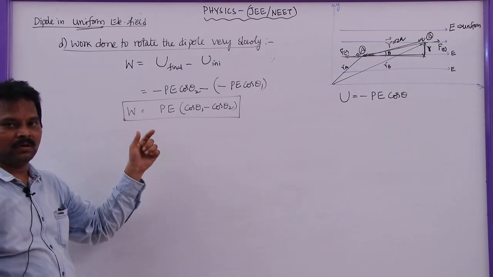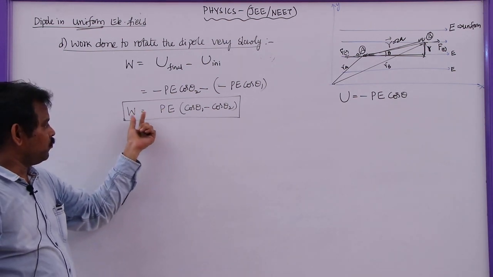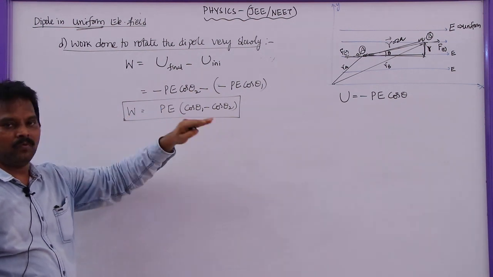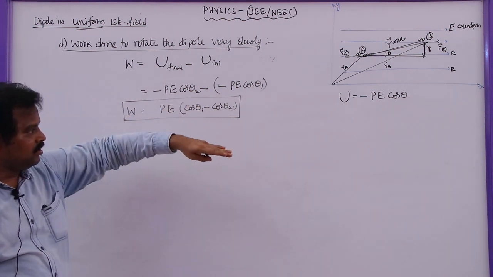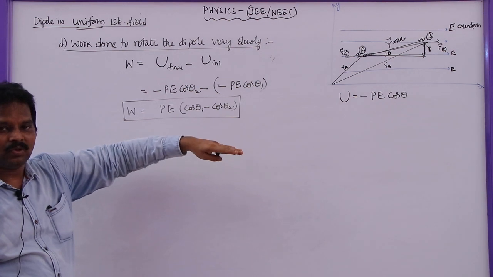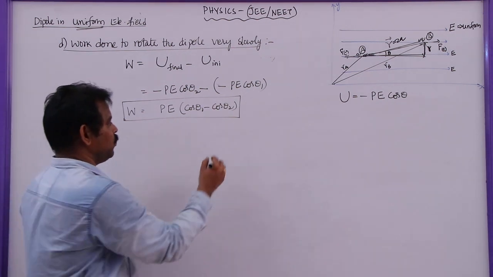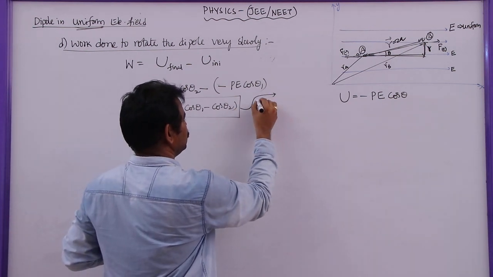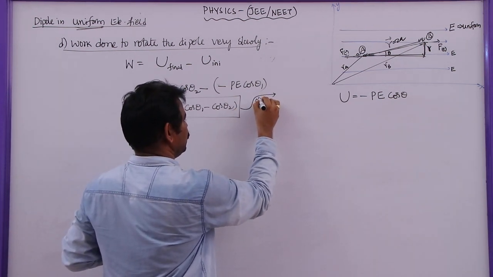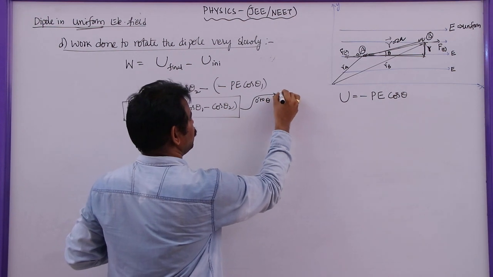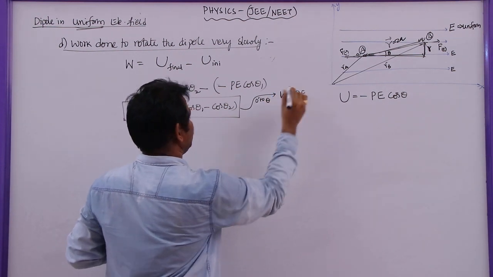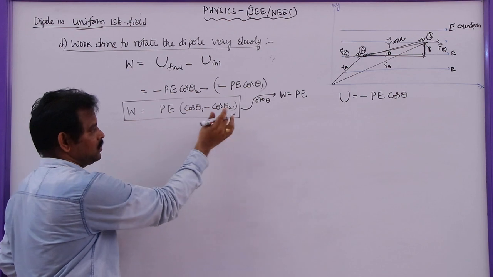By using this equation, we can find the work done to rotate the dipole from any position. Let us say it is initially kept parallel to the electric field and rotated by an angle theta. Then from 0 degrees to theta, the work done is given by PE (cos 0 minus cos theta).